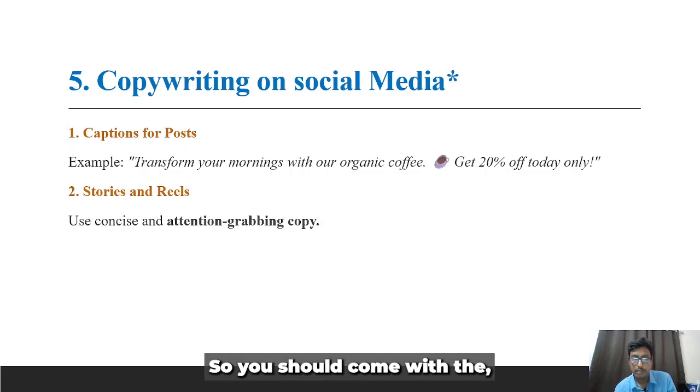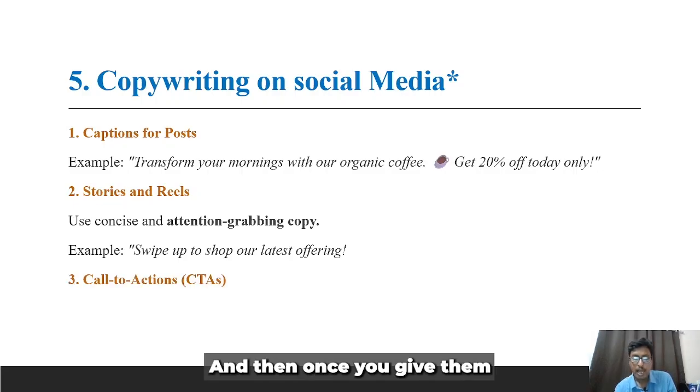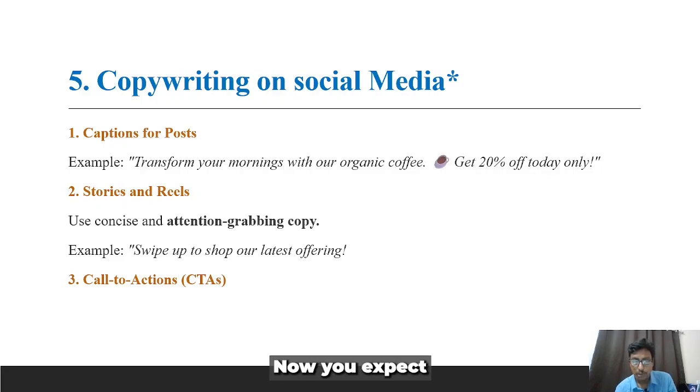So you should come up with an attention-grabbing copy. What you need to do is add certain stories there, like I'll be giving you an example from my own case. And then once you give them the caption and certain stories, now you expect the customer to act on that. This is what we call the call to action button. There are two types of call to action button.